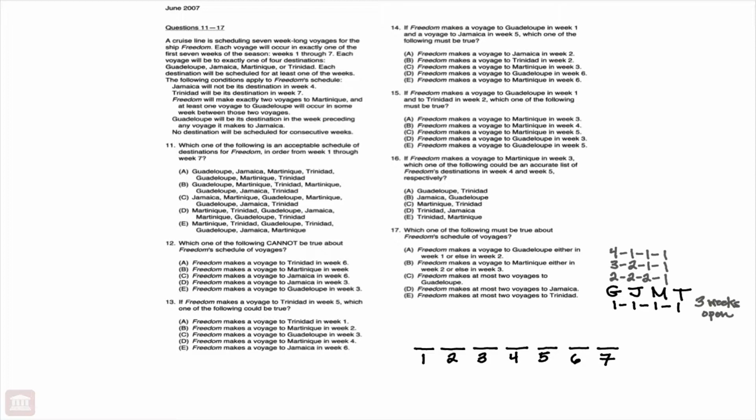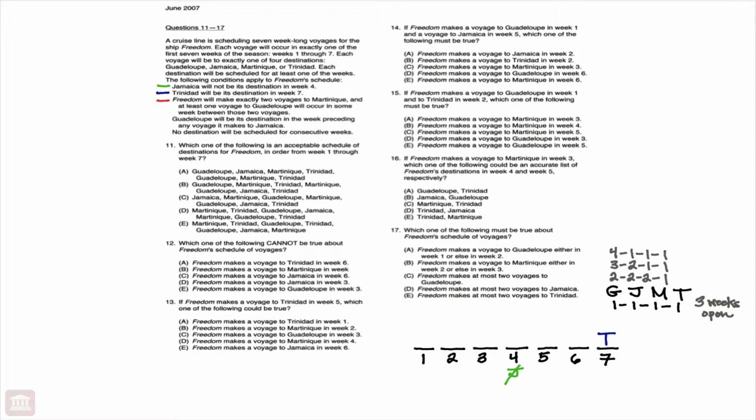All right, so now that we have a nice base, let's turn our attention to the conditions that are going to apply to Freedom's schedule. The first condition tells us Jamaica will not be the destination in week 4. So we can write Jamaica is not going to be in week 4. The second condition tells us Trinidad will be the destination in week 7. So we can add Trinidad to week 7. So Trinidad is definitely going to be in week 7, but keep in mind it's possible that Trinidad shows up again.